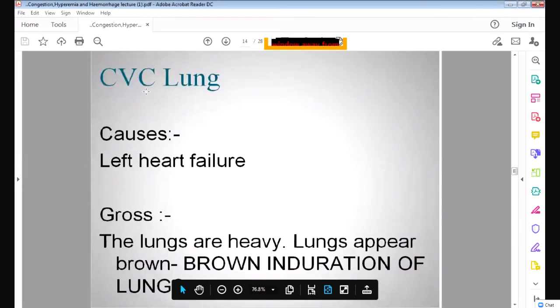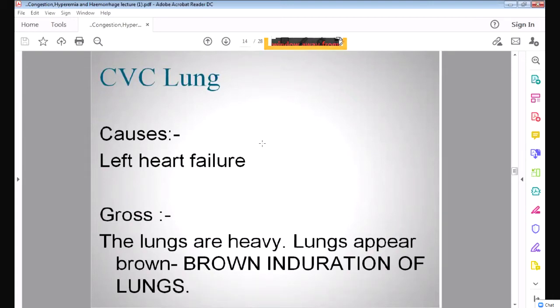So chronic venous congestion of the lung, as I told you: if there is left sided heart failure, the left side of the heart fails, it will not pump the blood into the aorta, and all the blood will collect back into the lungs. Therefore, the most important cause of chronic venous congestion of the lung is left heart failure. And you know what will happen to the lungs?